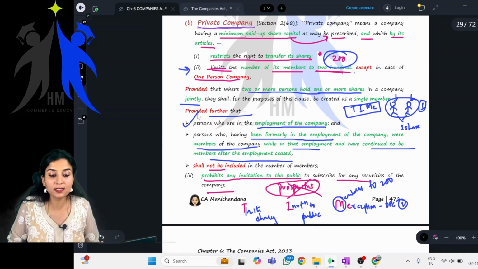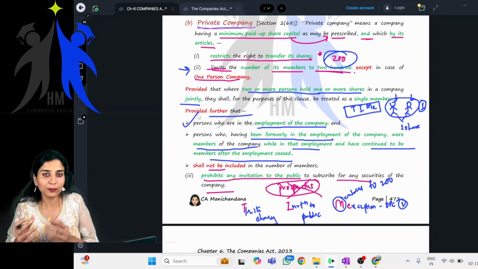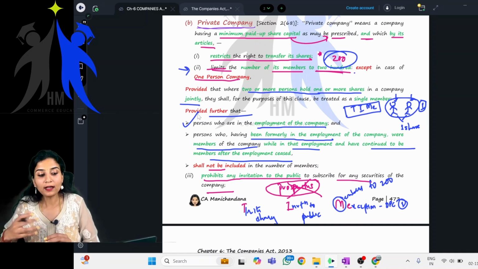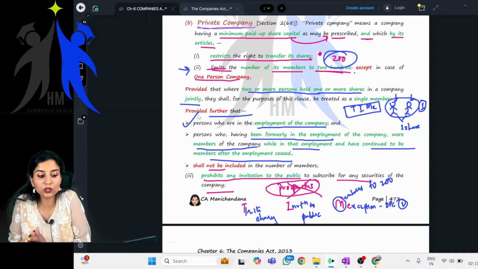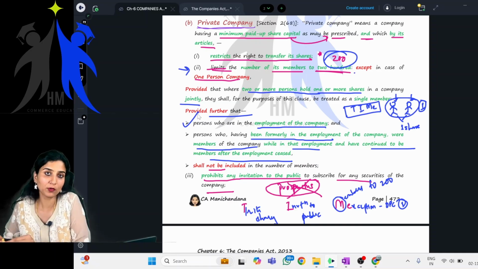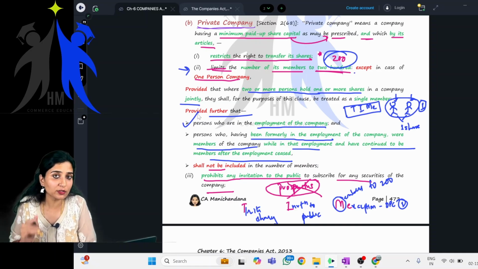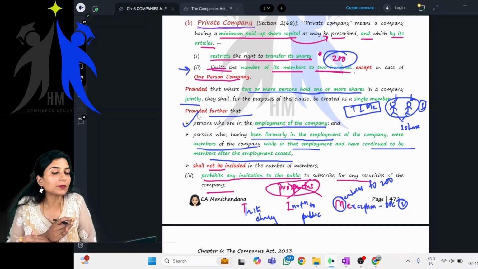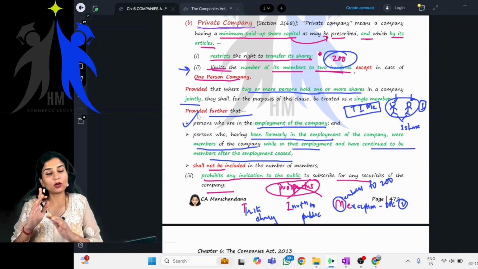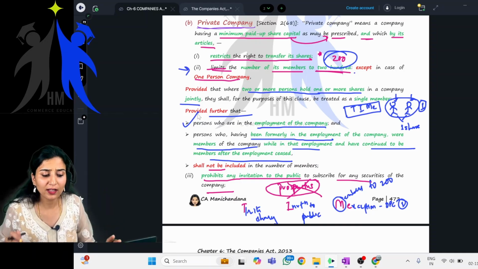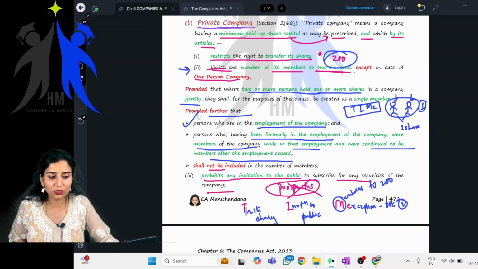The second one is, I am an employee of Infosys. I also hold shares of Infosys. Now, I retire. I cease to be an employee of Infosys, but still I do hold shares of Infosys. Now, even I am not counted for the number of 200. Clear? This particular provision is clear, very easy. Yes or no? See, very easy.